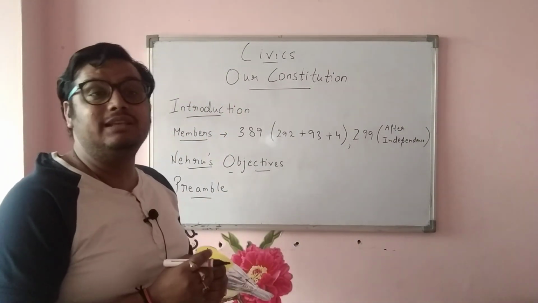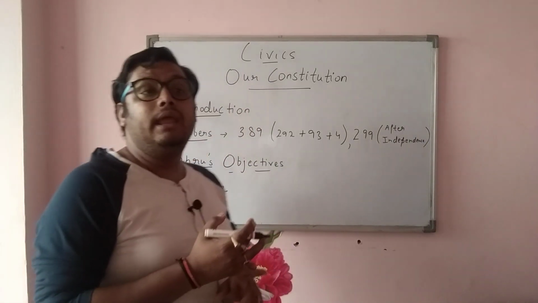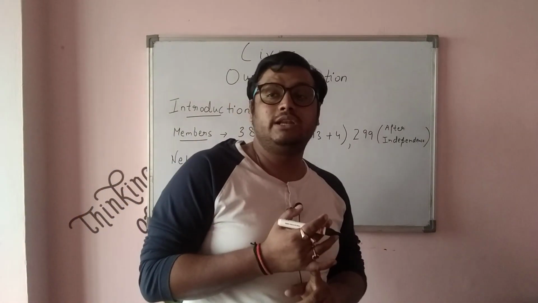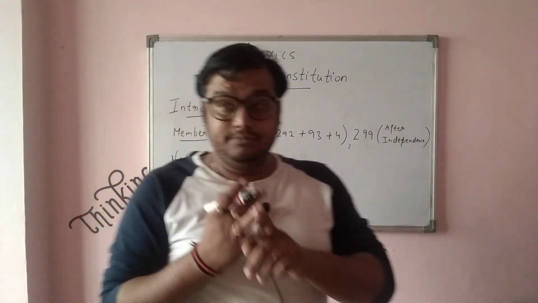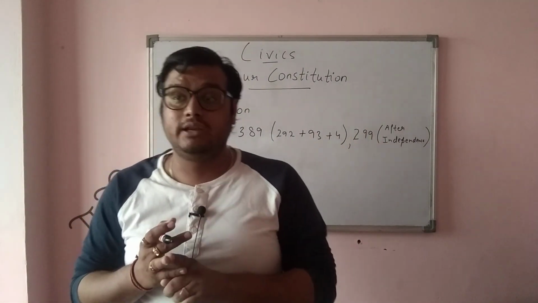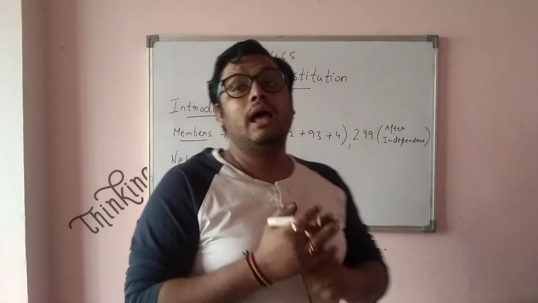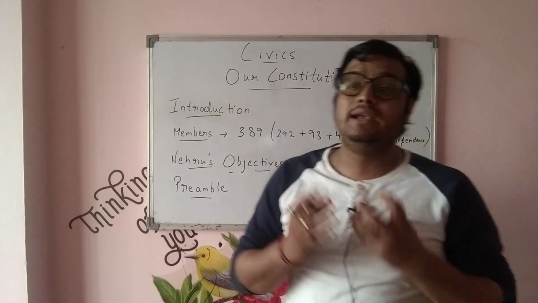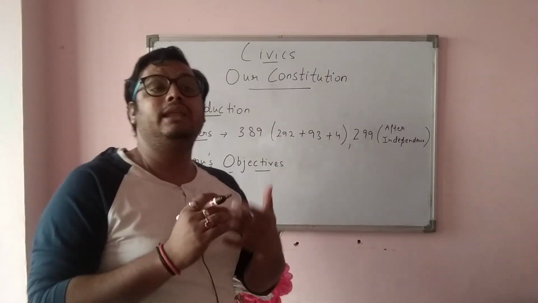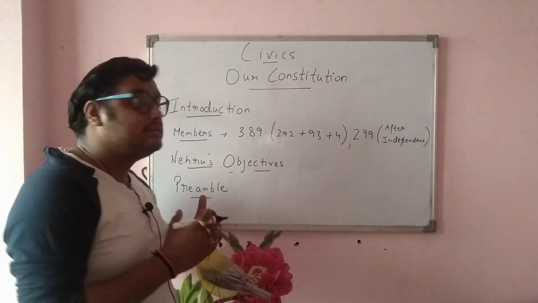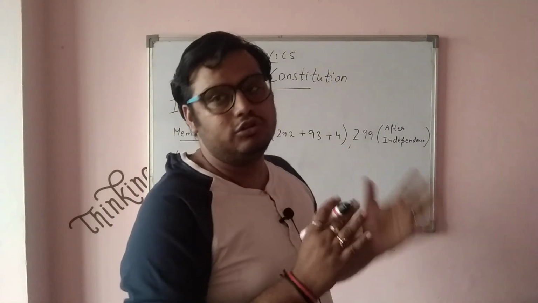Some of the important points I will list: India should be a dominion status. India should be free from foreign rule. There should be no foreign powers making rules and regulations for our country. India should be free to protect its own boundaries from any foreign aggressions. India should have its own judicial system. India should have its own army, and we should have our integrity, sovereignty and democracy, and we should not be dependent on any third country for making our rules and regulations. Keeping these objectives in mind, the whole constitution was made.